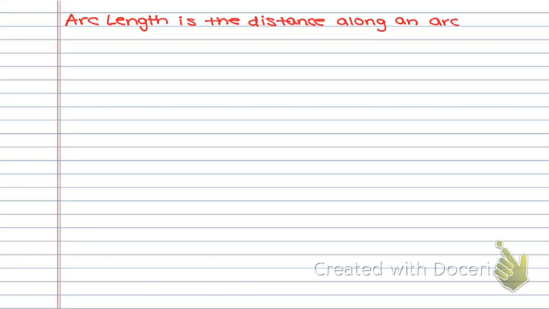Okay, so this next part is about arc length. Arc length is defined as the distance along an arc, measured in linear units.